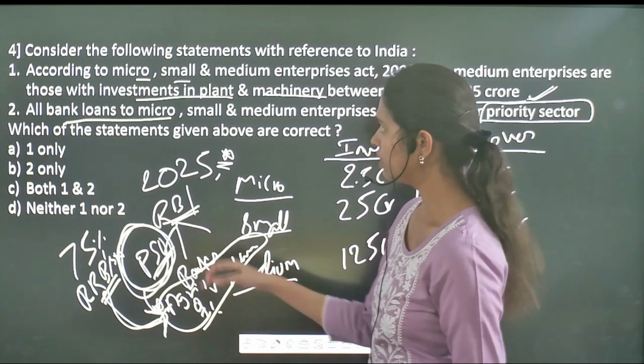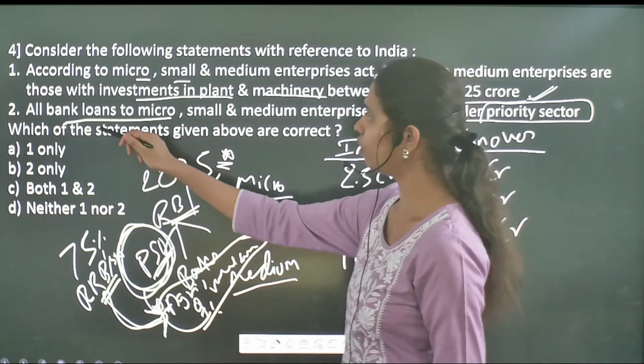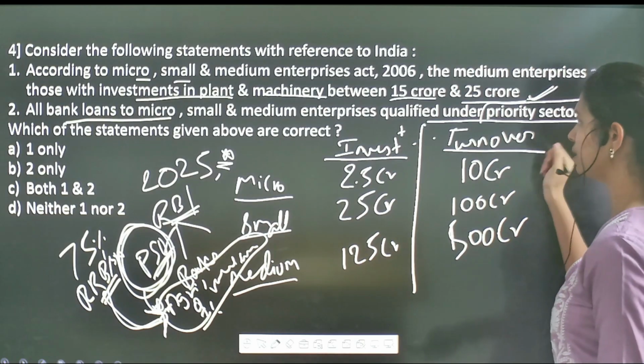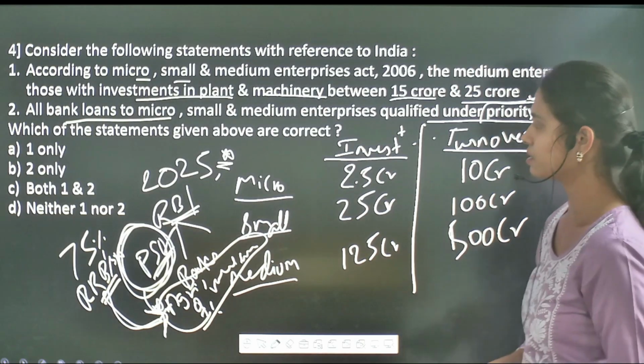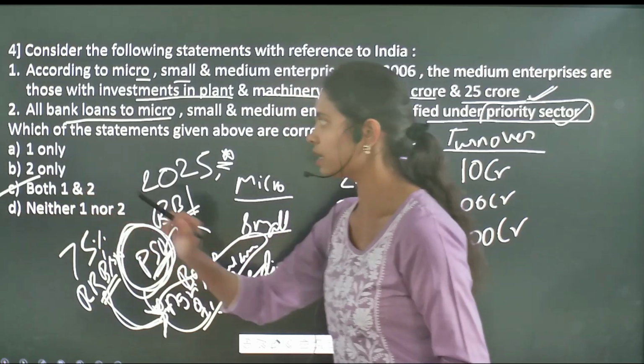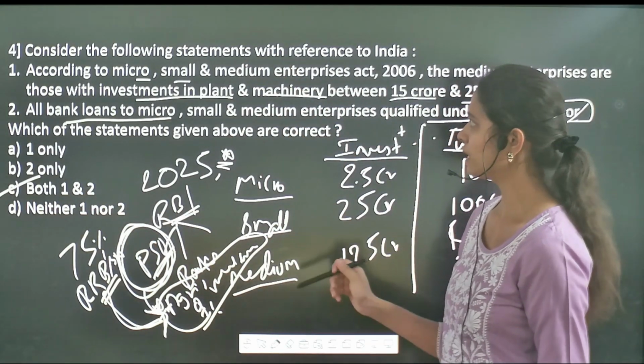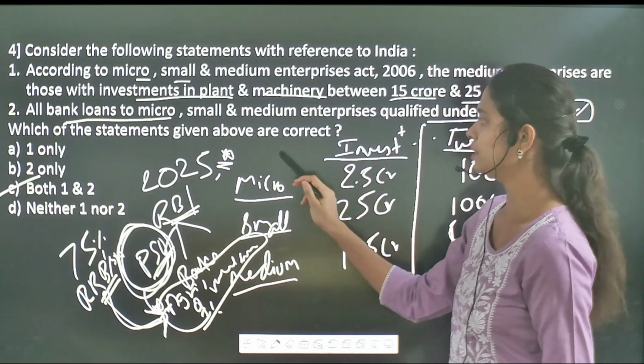So in this context, it has been given that all bank loans to MSME enterprises qualify under the priority sector. It is also a directly correct statement. So here option C is the correct statement. If you see this particular statement, it is all about the MSMED Act.